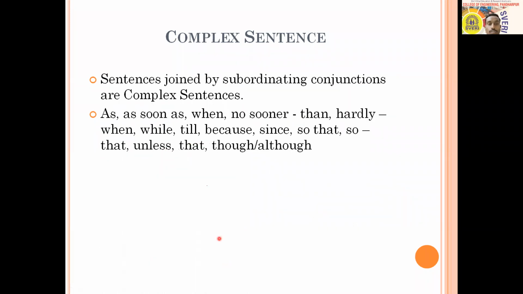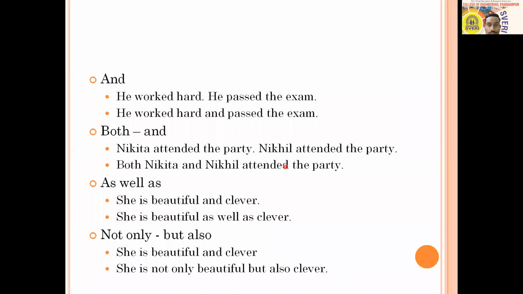Okay. And here you can see some of the subordinating conjunctions. These subordinating conjunctions are like this: as soon as, when, no sooner than, hardly when, why, till, because, since, so that, unless, that, though, although. Okay. So these are some of the subordinating conjunctions that we already know. So now we will see some examples that we can think of by using this and.